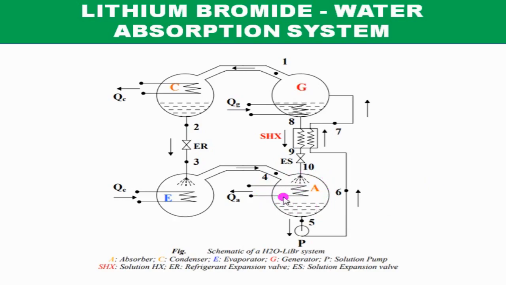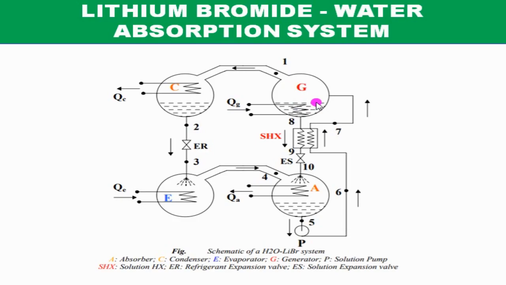So during this absorption process, the weak solution is formed here. This weak solution at low pressure and low temperature is pumped using the solution pump, and this solution pump increases the pressure of the solution, and this high pressure solution now flows through the solution heat exchanger, where it exchanges heat with the hot solution coming from this generator, and this weak solution becomes hot, and this hot weak solution enters into the generator.